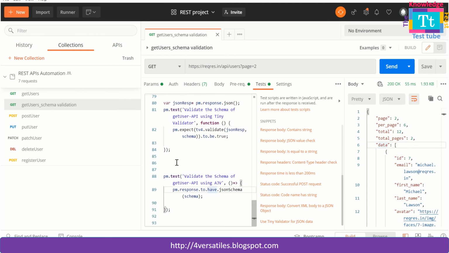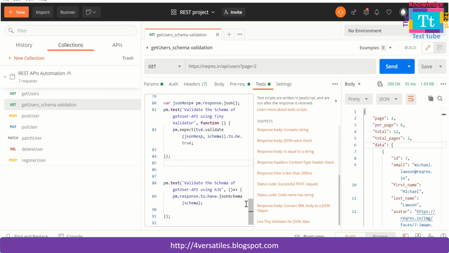So this is the advantage of using AJV over tiny validator, and these are the two options available to do schema validations in Postman very quickly and easily.